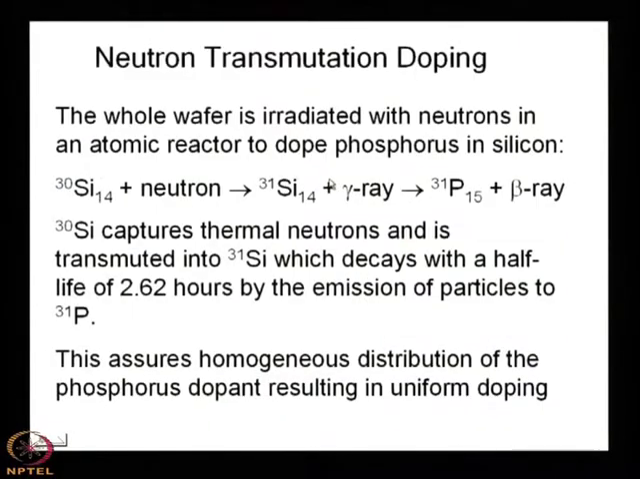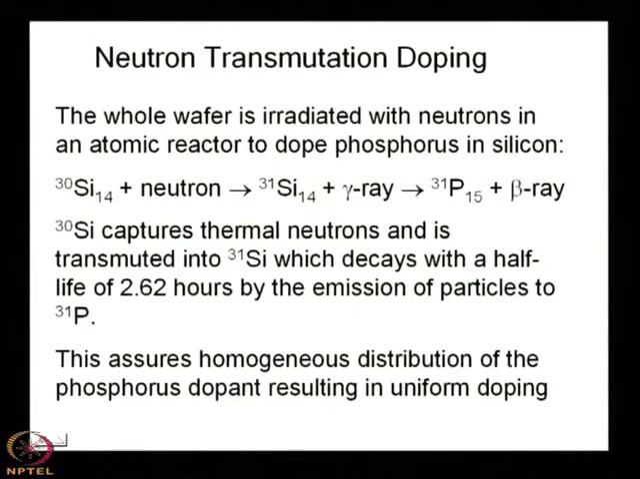Okay, now another type of doping I must introduce, that is known as neutron transmutation doping. Diffusion type of doping you are acquainted with. Then there was ion implantation. Here this is the third type of doping which is used for silicon, known as neutron transmutation doping.